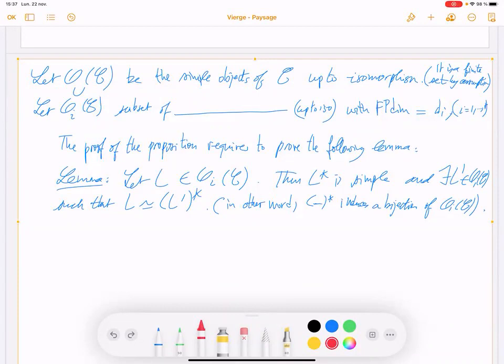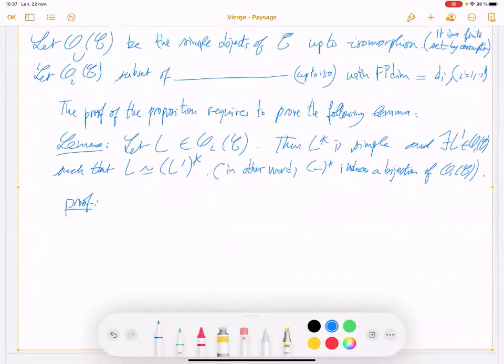Proof of that. Prove by contradiction: if the dual of L is not simple, then it has a sub-object which is not isomorphic to 0 or itself.